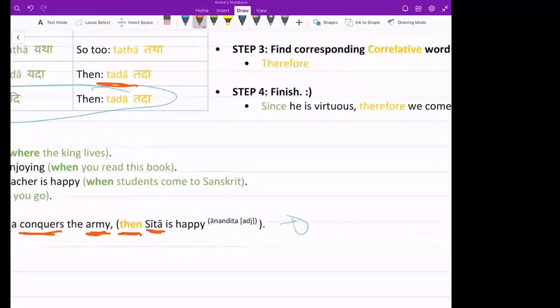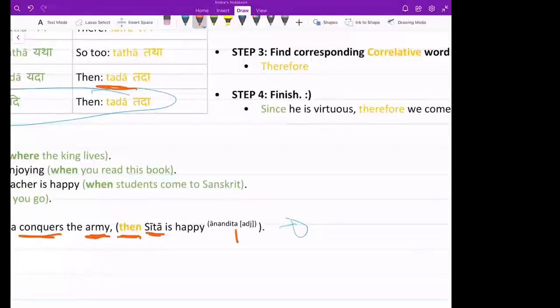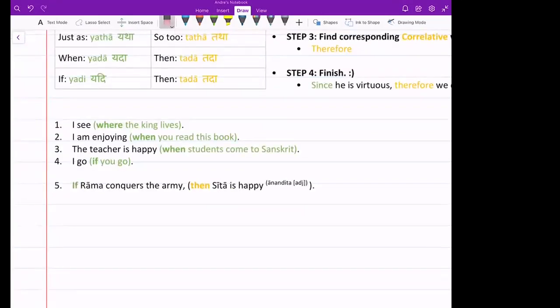Because it's an adjective, the ending can change, depending on which one you're qualifying. If it is a male, if Rama is happy, it would be Ananditaha. Yes, good. Tada Ramaha Ananditaha Bhavati. If it was a fruit that is happy, Ananditam. Good. Phalam Ananditam, good.